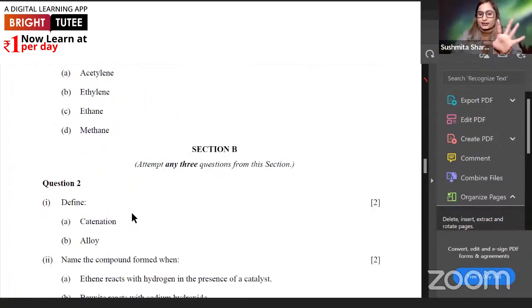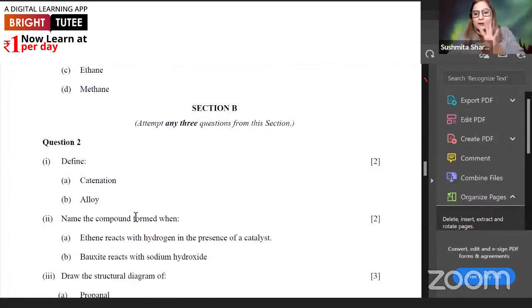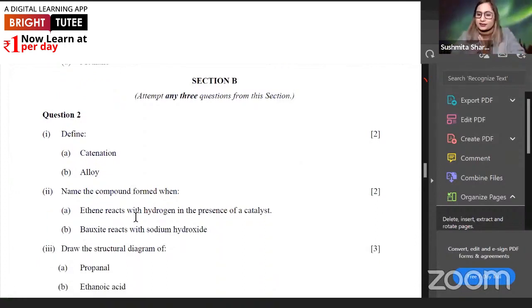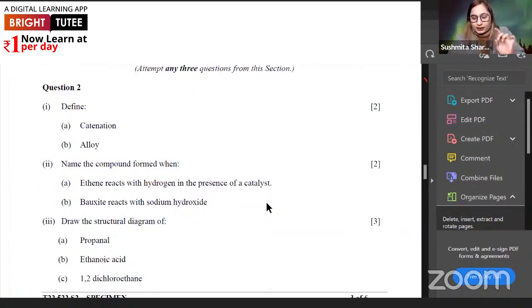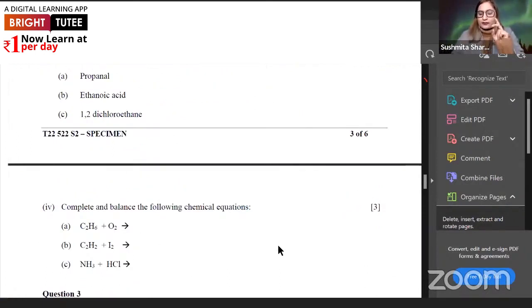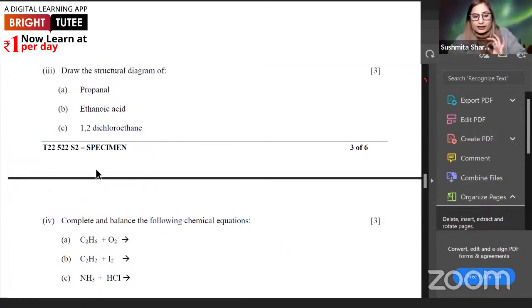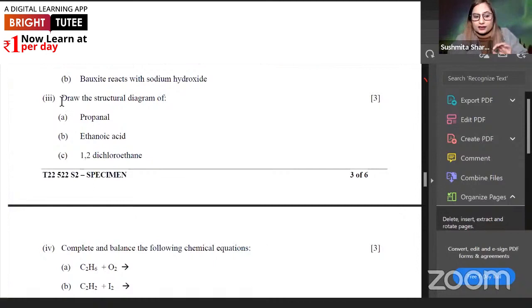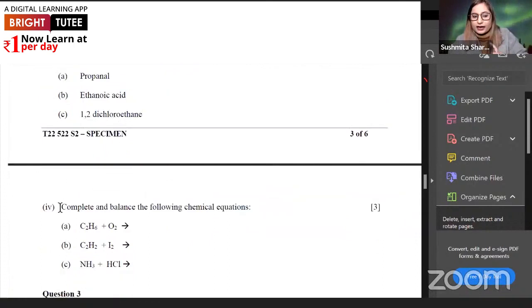Now here is section B. We have the first question in front of us. Every question has the same kind of pattern, and in every question certain reactions have been asked. So reactions are a very important portion in our syllabus right now. We'll have to give separate practice to the reactions. Yes, this question stands for 10 marks. There are 2 questions for 2 marks each, and 2 questions for 3 marks each. All right, now let's see. In every question, as we can notice, we have the structural diagrams of some organic compounds, and then we have reactions separately.